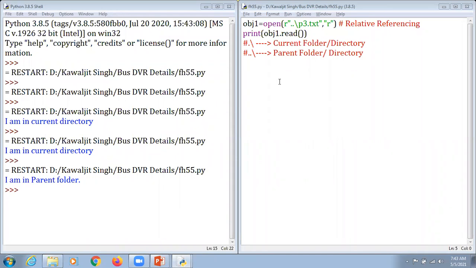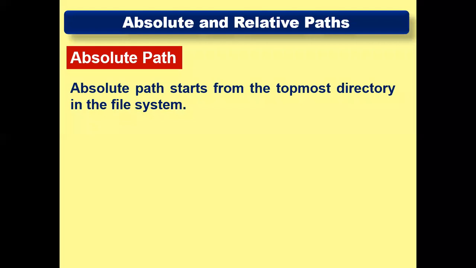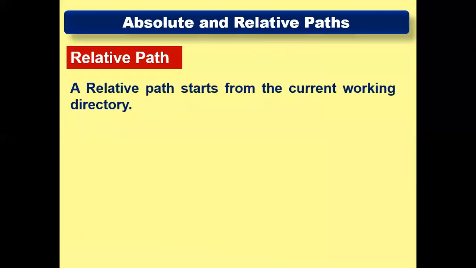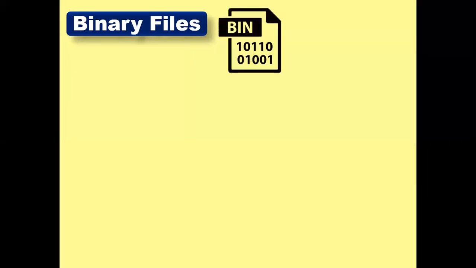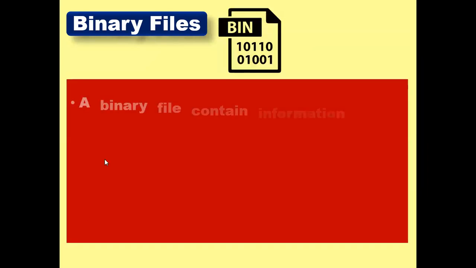Now, my dear respected students, I'm just moving towards, I'm not going to elaborate this concept here. Why so? Because we have done it with a practical demonstration. It says a relative path starts from the current working directory, meaning the current folder. So what we do, we can do in such a manner. And now the very, very important point, as we earlier mentioned, this is the important one. Now this is again very, very important.